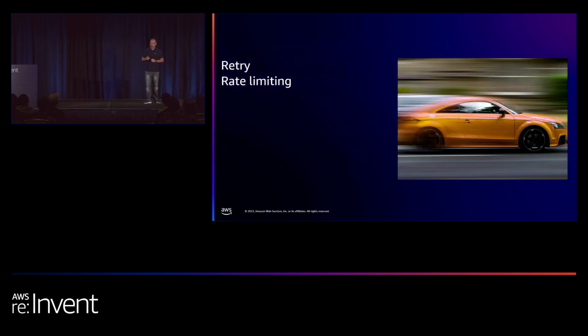It's so fast that many times it happened to me that I've reached the service limitations. Even with lower memory configuration for the Lambda, for example, the number of calls I can do against an S3 bucket, very easily I'm reaching that limitation. So I recommend baking into your code either a retry or a rate limiting mechanism. I think that the SDK contains a retry as part of the SDK. And for rate limiting, you can use a crate. No need to reinvent the wheel for that.